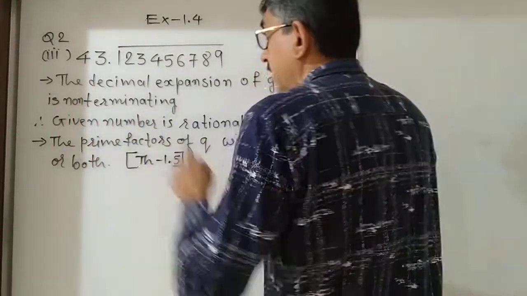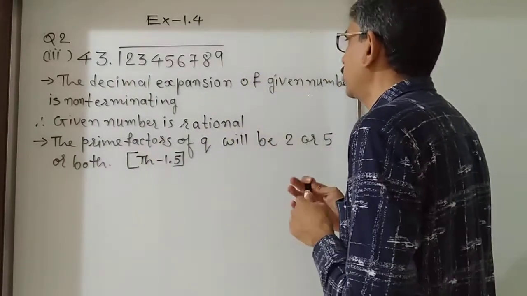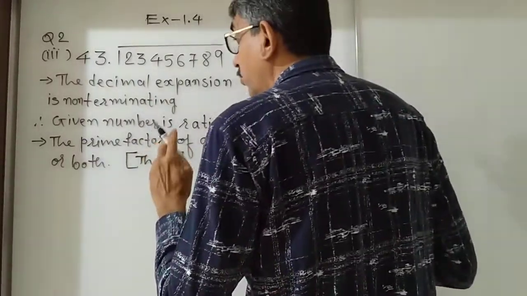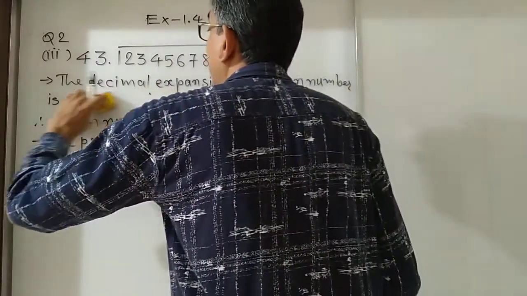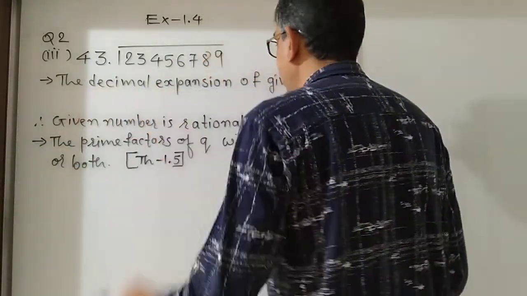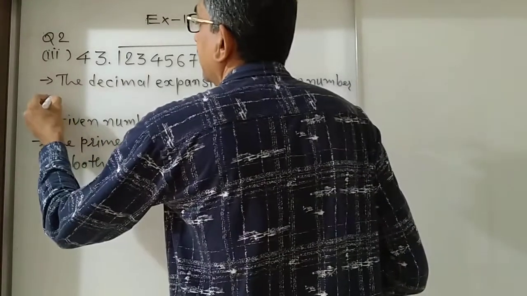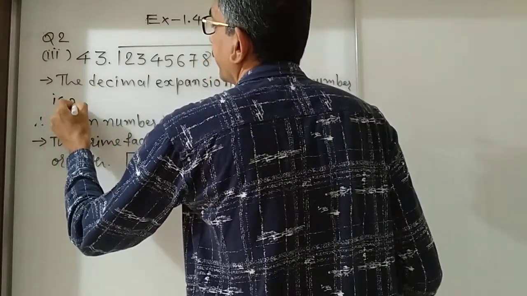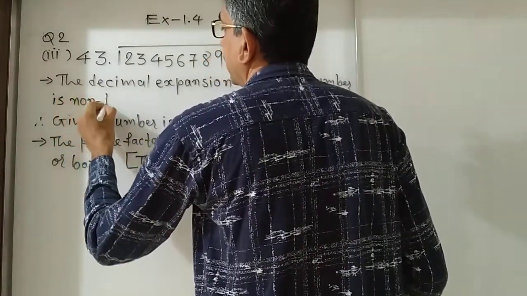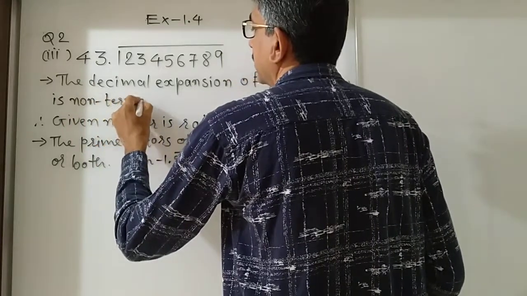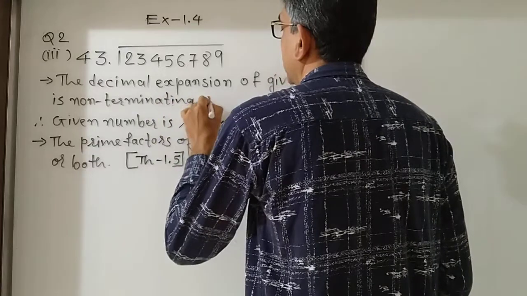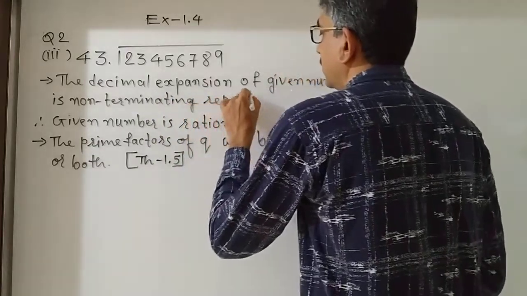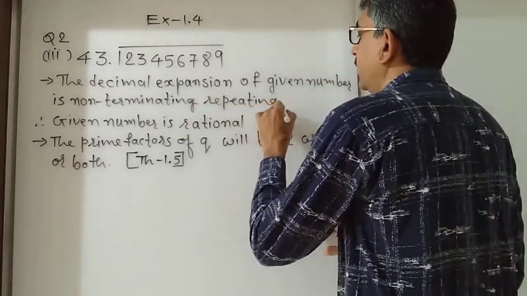Therefore, here the decimal expansion of the given number is non-terminating and repeating. Why repeating?